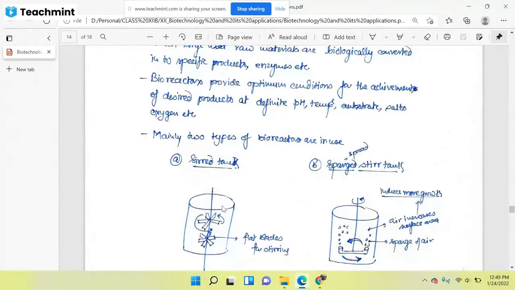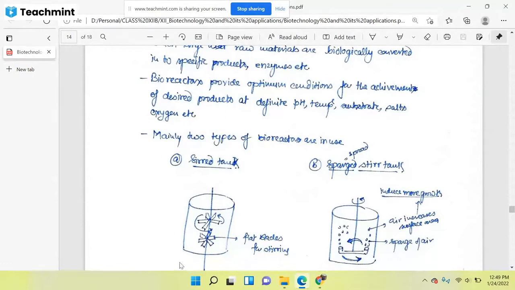So you just see here two large vessels, and what would be the volume of these vessels? It looks like these vessels are so small, but actually these are 100 to 1000 liter large vessels. Okay, so this one is called stir tank and this one is called sparge stir tank. And we are creating a particular environment so that our cells grow. Suppose yeast needs a particular temperature, a particular pH, substrate, their food, salts, and oxygen for their survival and for their growth. So we will put all these materials here.